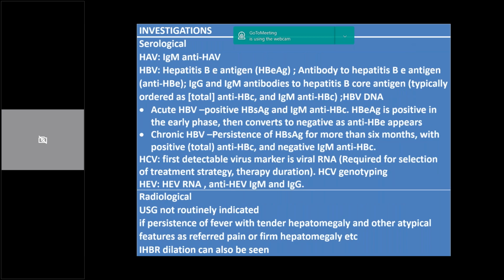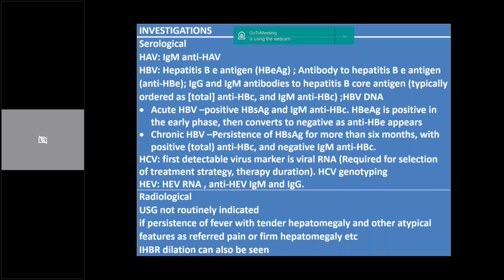Going on to the investigations, for hepatitis A, the serological marker is IgM antibody to HAV. This is detectable around 5 to 10 days before the onset of symptoms and usually decreases to undetectable concentrations within 6 months after recovery. In neonates and young children, HAV RNA can be detected in stools for many months.